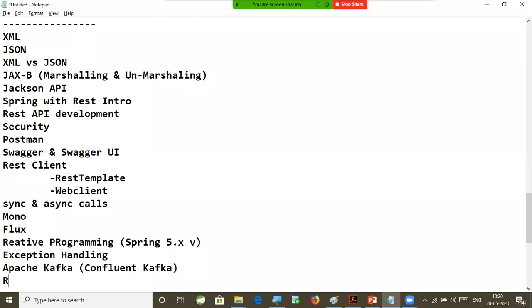So after Apache Kafka, I'm going to explain the Redis server. What is this Redis server? I think I have already taken a live session on it. Here we are going to practically implement how the Redis server works. In the last live session, I missed one concept: how to push the data from the database to the Redis server directly. That will also be covered here. My DB data is available, and I want to push the data to the Redis server. Then my microservice will access the data from the Redis server as cache data. That will also be explained as part of our REST API development.